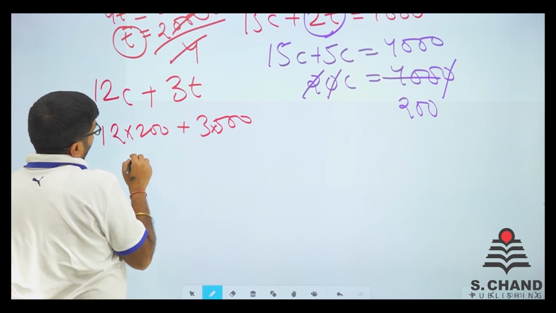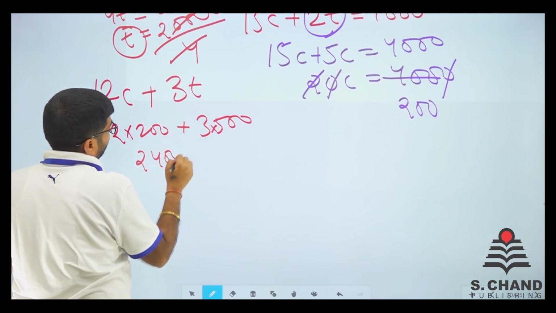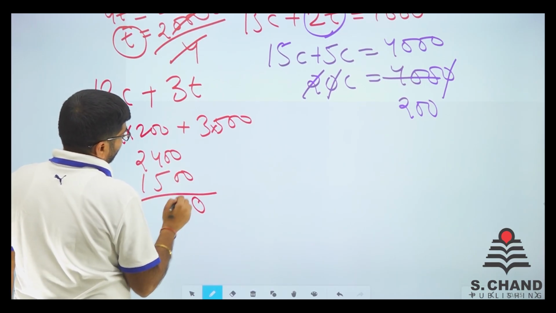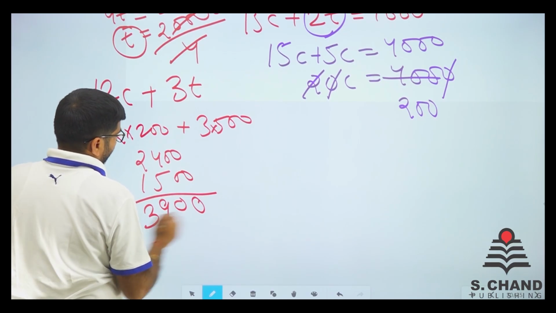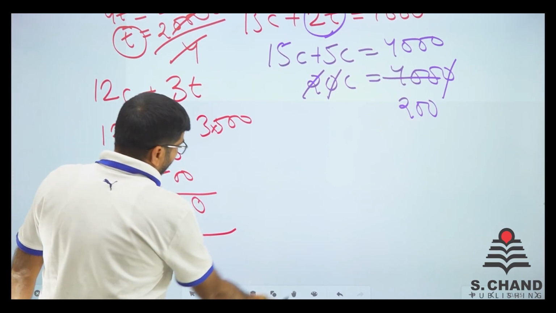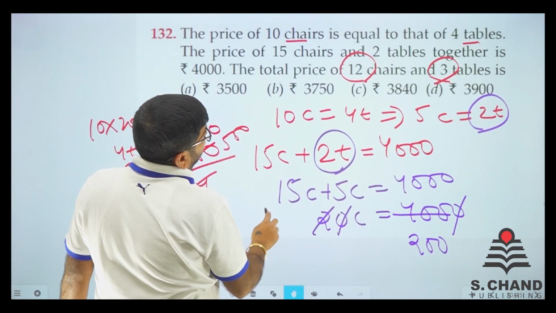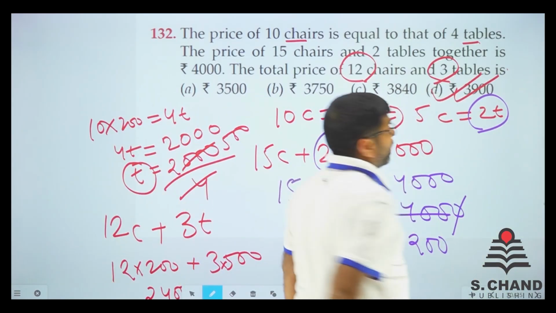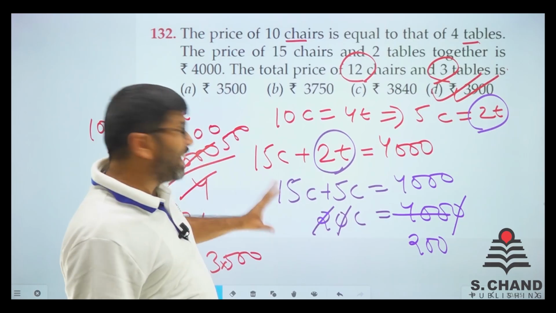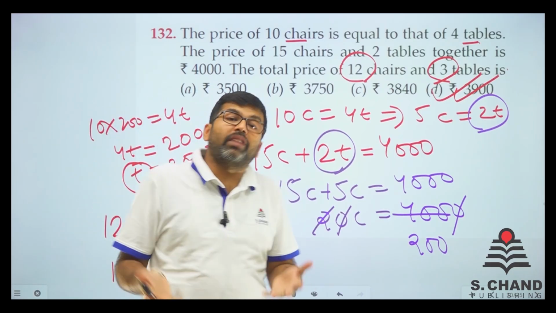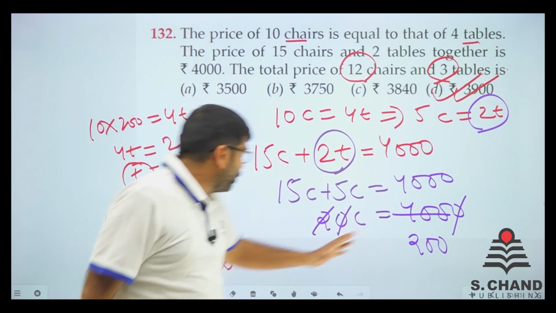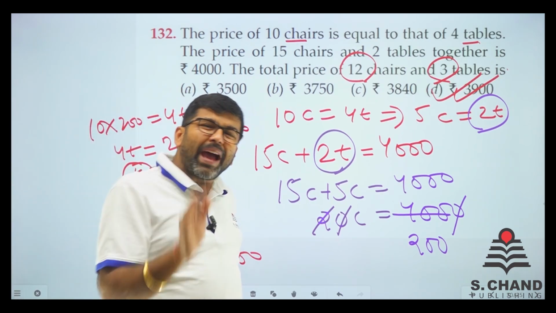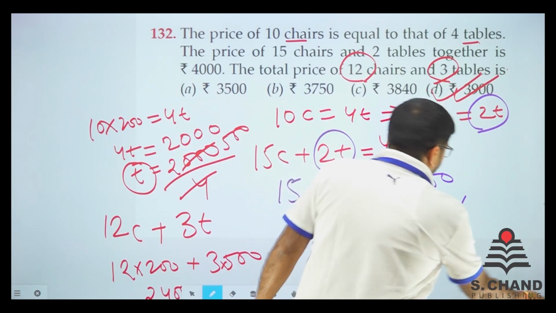So 12 into 200 is 2400. Just add 1500 to it. We got 3900 is the total amount. Is there any option like 3900? Yes, it is. Option number D. And that is our answer. So a very simplified way, because the chapter is not a simplification. In a very simplified manner, I tried to find out the answer. And in the same manner, you need to do it. We move on to next question.